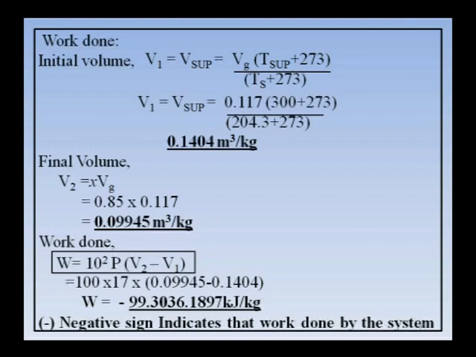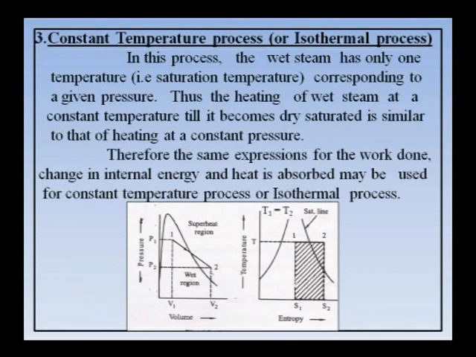Again, the same reason: initially it is superheated, after the process it becomes wet steam, therefore the heat has been rejected, and the work done is also negative, around 99.3036, so 303 kilojoules per kg of work is done on the system. So, like that, depending upon the condition of the steam, you should work out the problems.